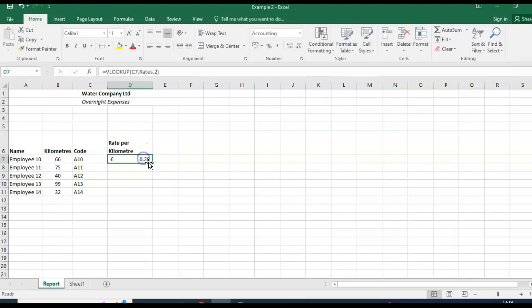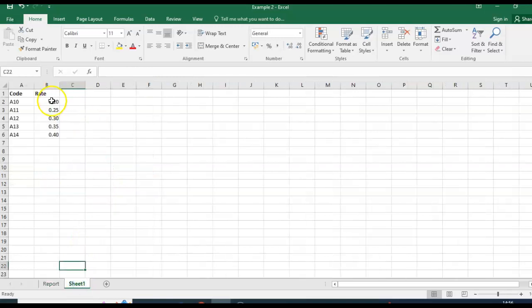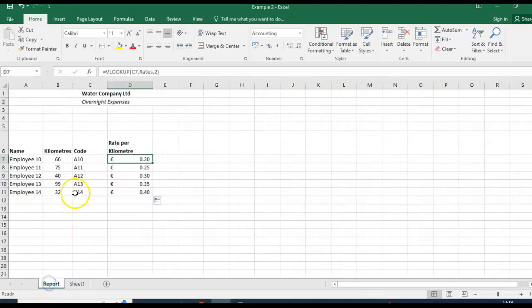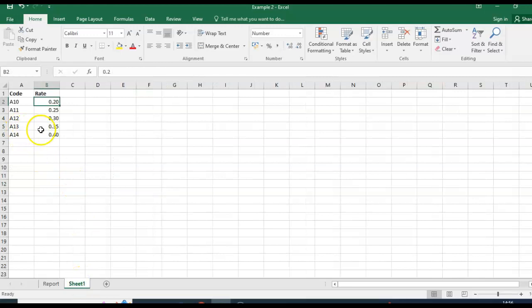And I'm going to drag it down. Then just to double check that the information carried across, A10 on my sheet here is saying it's 0.20. If I look at sheet 1, it's 0.20. If I look at A13, the rate per kilometer is 0.35. And if I look here, the rate per kilometer is 0.35.